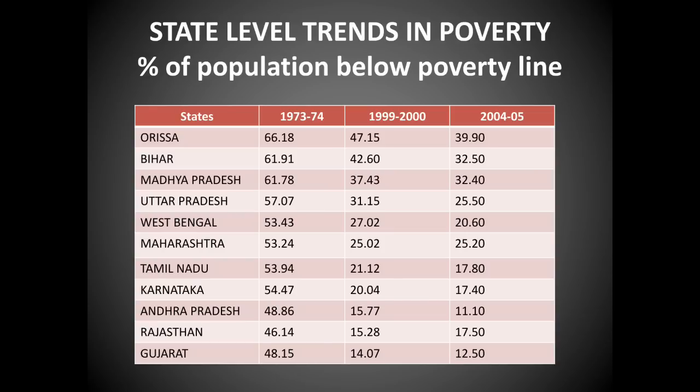Likewise, you can compare different states and see which state is better. I think Andhra Pradesh has really improved, with 48.86 in 1973. In 2004, it is 11.10. So that's a drastic change. It is a super high speed change, which is a good sign of economic development.